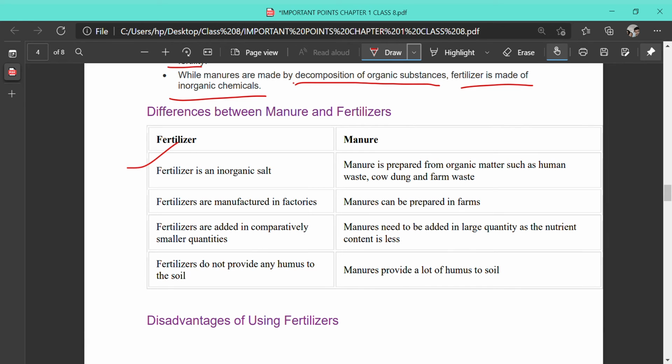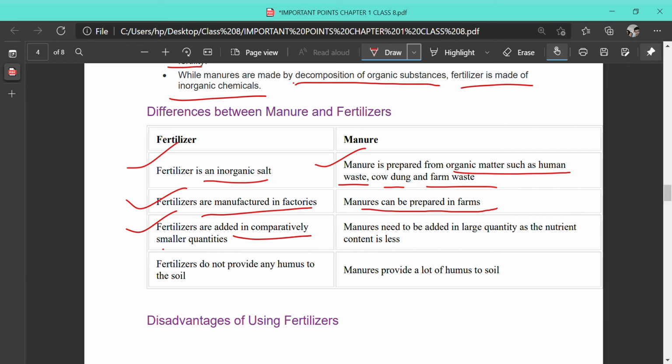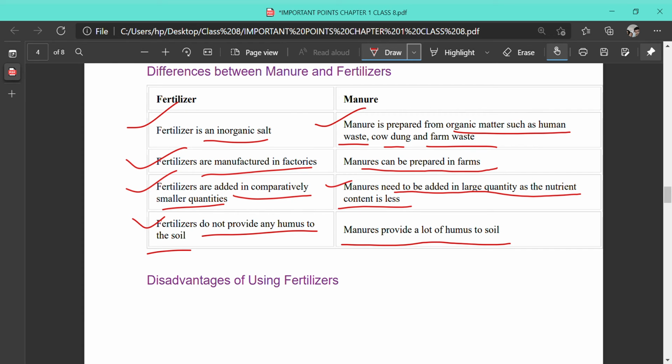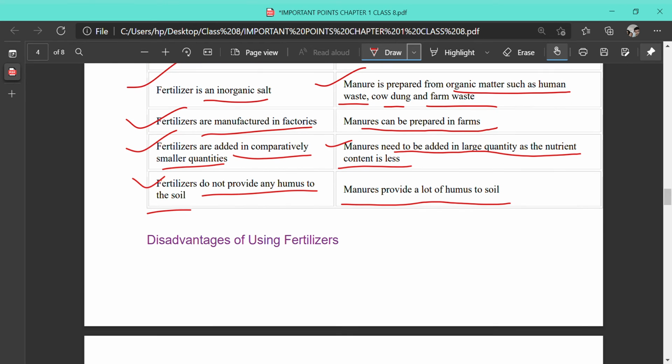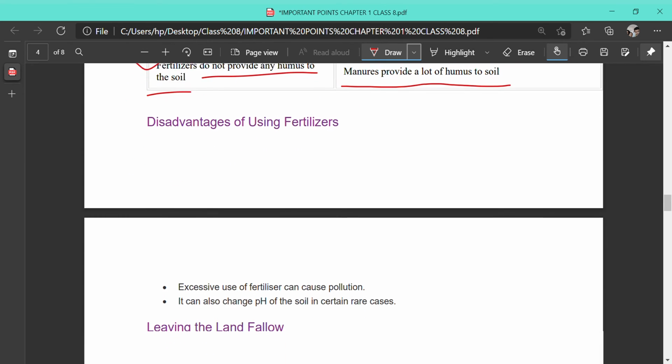Fertilizer is an inorganic salt while manure is prepared from organic matter such as human waste, cow dung, and farm waste. Fertilizers are manufactured in factories whereas manures are prepared on the farms. Fertilizers are added in comparatively smaller quantities. Manures need to be added in larger quantities as the nutrient content is less. Fertilizers do not provide humus to the soil while manures provide a lot of humus. So manure does not have any harmful effect while fertilizers have some disadvantages.